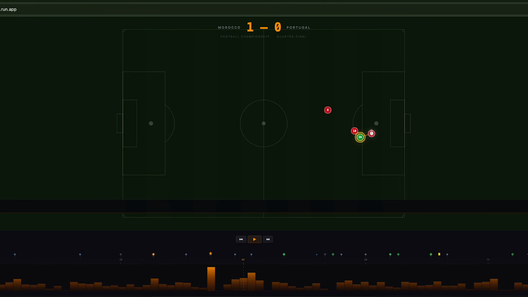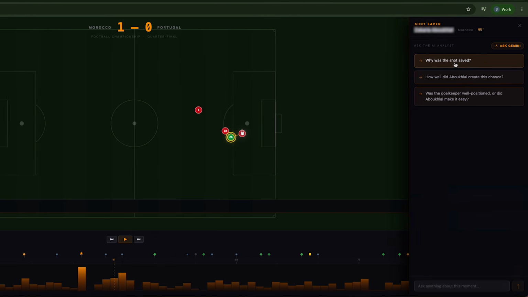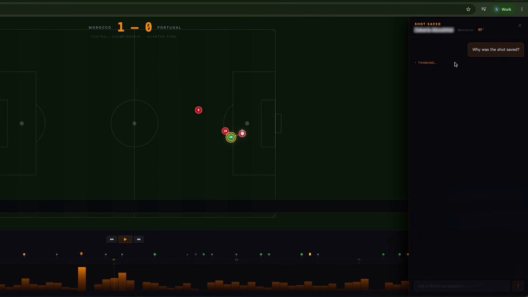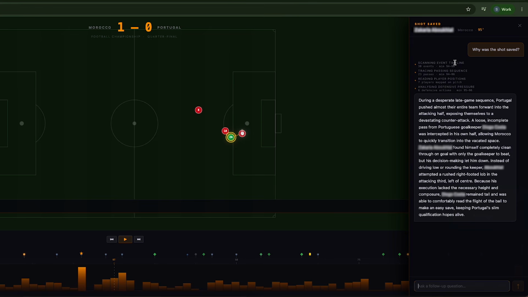If an event interests you and you want to know more about it, you can just click on it, and a tactical analyst pops up that you can ask. It will think, scan all the event timelines, trace the passes and positions, and give you a very accurate tactical analysis of that key moment.